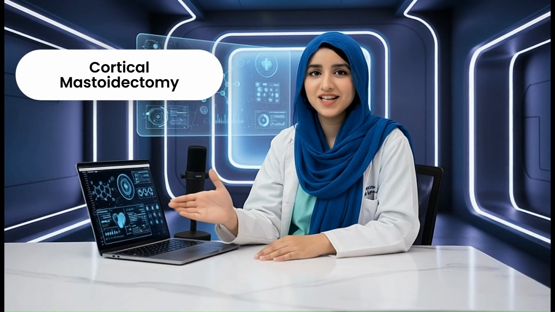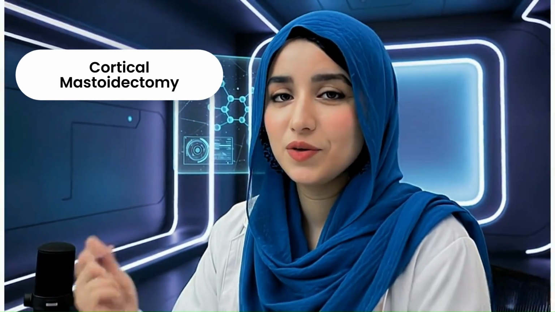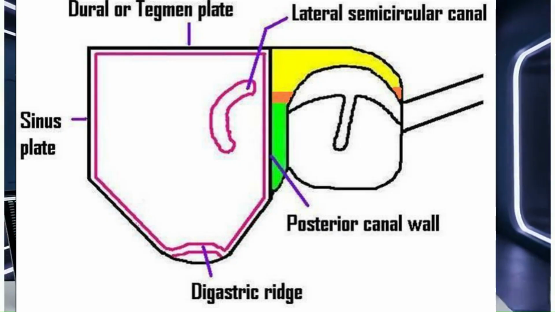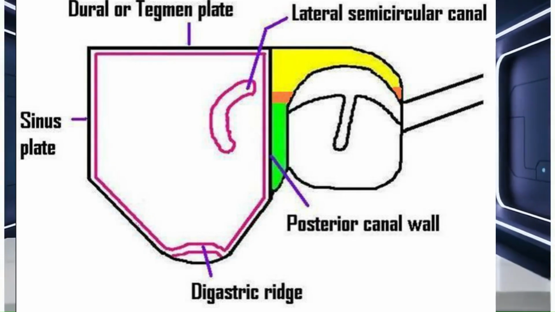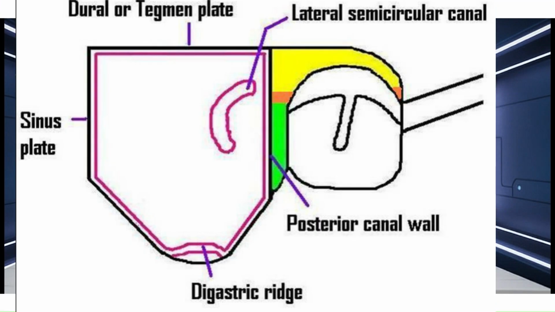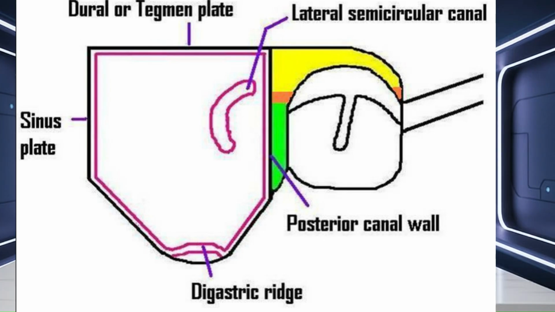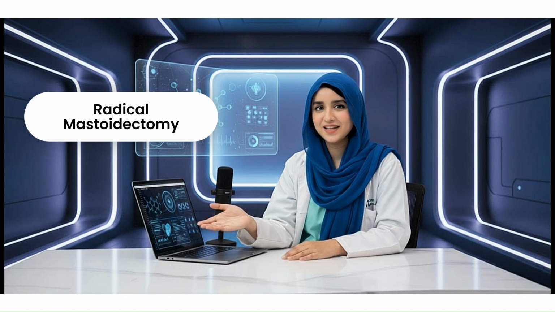Second, mastoidectomy, the triad. General concept: surgery of the mastoid air cell system, often for cholesteatoma or chronic infection. 1. Classification based on extent of dissection. A. Cortical mastoidectomy. Goal: exenterate all mastoid air cells. Posterior canal wall is left intact. Indication: acute coalescent mastoiditis. Landmarks to identify: tegmen, dural plate, sigmoid sinus plate, horizontal semicircular canal, digastric ridge, which points to the facial nerve. This is the anatomy lesson procedure.